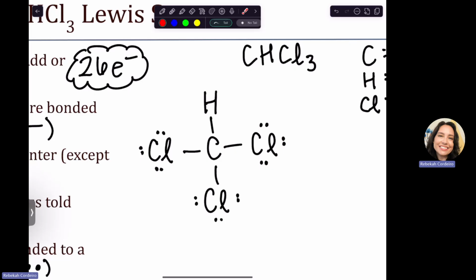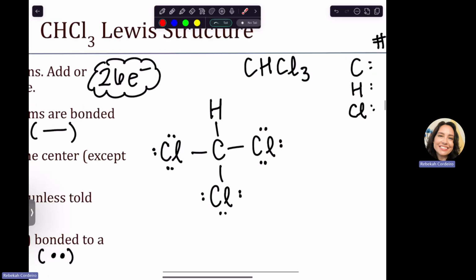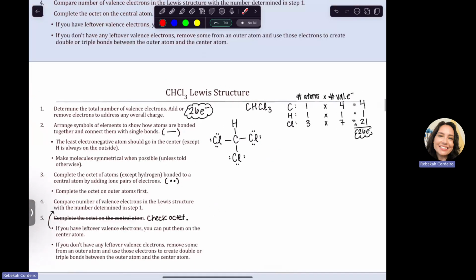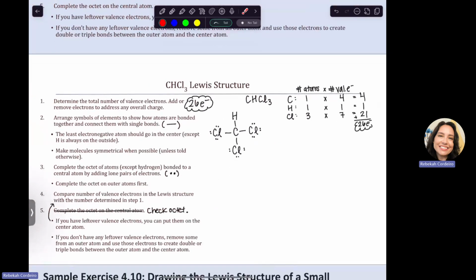The textbook may show you, hey, subtract out the bonds and then do this, and lab also may show you that. I think it's easier just to fill up my outsides and then do a count. And then I can always erase if I added too many. So now we're going to do a count. Compare the number of valence electrons in the structure to the number that we got in step 1.